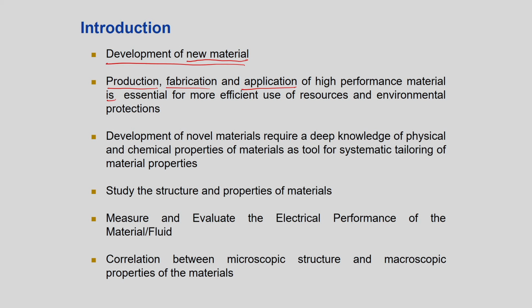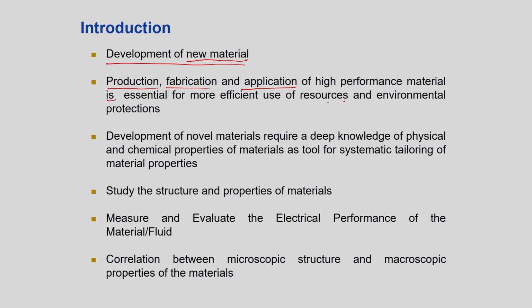When you prepare it, it should be very specific. If you are reacting A plus B and getting C, it should be specific so that only A and B molecules come together and react on the catalyst. In that aspect you will need a higher surface area. So, that is called high performance. In that case area is the criterion which is essential for more efficient use of resources and environmental protection.